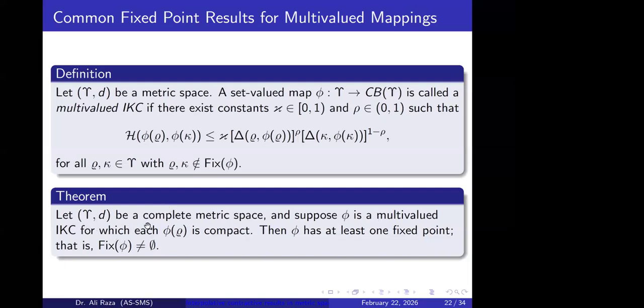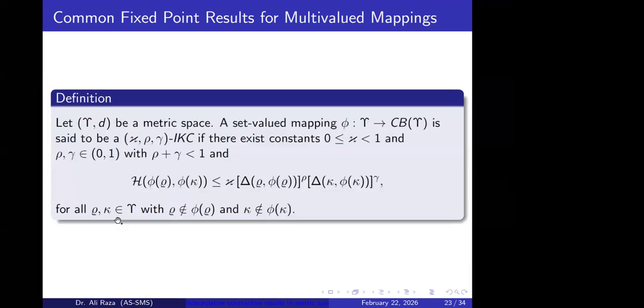Whenever we talk about a complete metric space and phi is, sorry, here we don't have a pair of mappings. This is a single mapping. Next, we have a pair of mappings result. So this phi is a multi-valued mapping. If it satisfies this interpolative Kannan type contraction condition, we can say that it has a fixed point in this complete metric space.